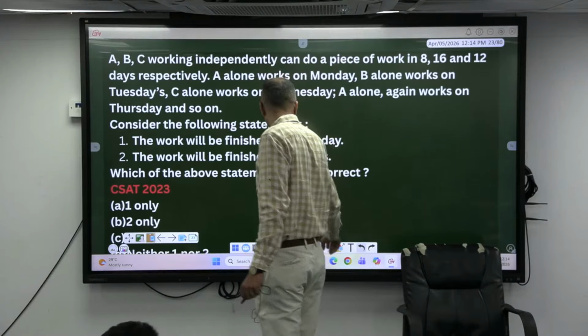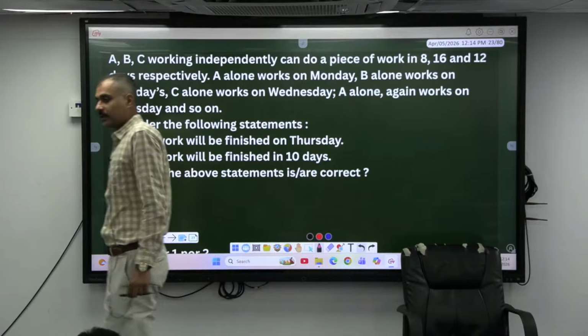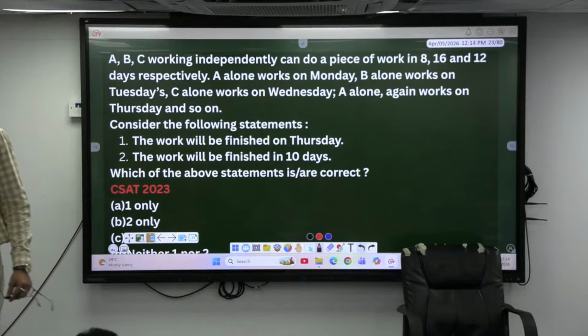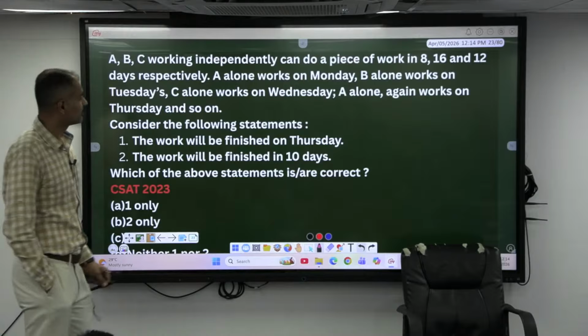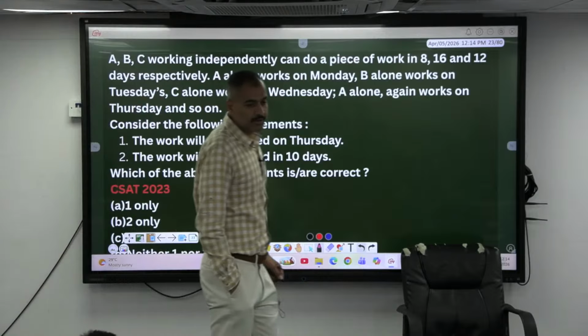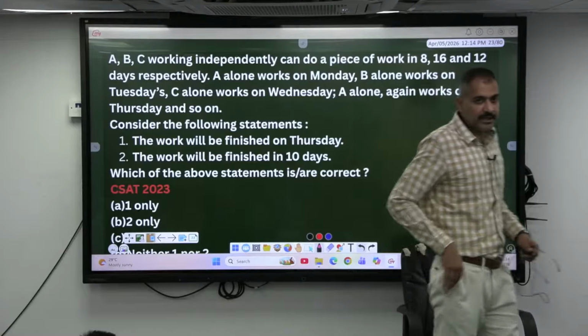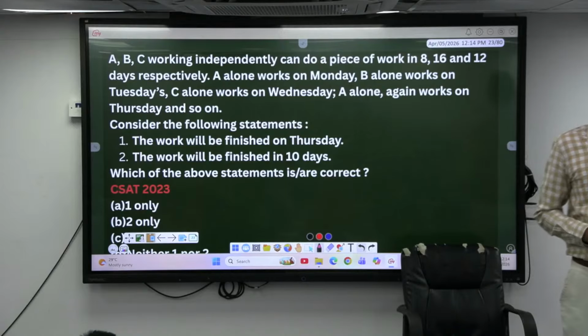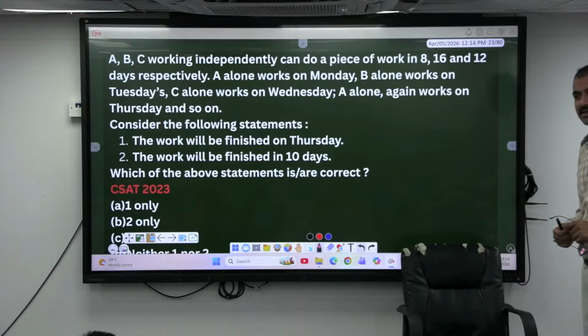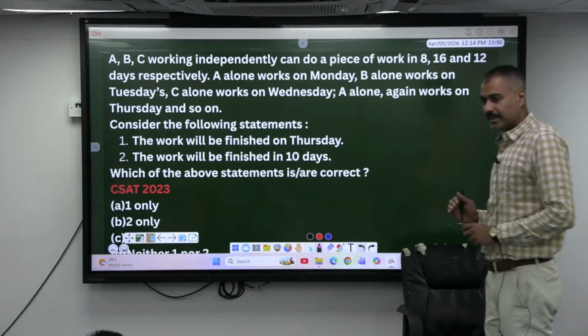Okay, 1 only, 2 only, both follow, neither 1 nor 2 follows. He has given the days of a week. Days of the week are also a cycle. The remainder theorem you can apply. For every 7 days, a week will be completed.